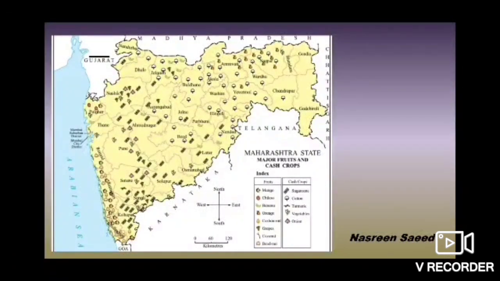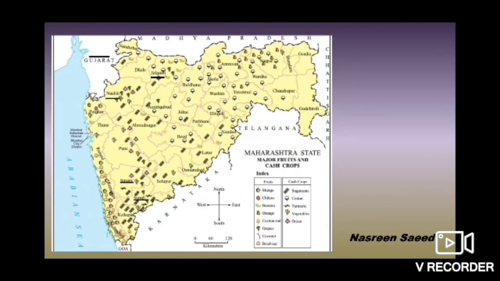Let us study the given map. The same map is there in your textbook. Now here, if we have to find out the names of districts which grow grapes, can we find out? Yes. The grapes are grown in Nasik, Jalgaon, Satara and Sangli district. If you see the black lines which I have drawn across Jalgaon, Nasik, Satara and Sangli, can you see?